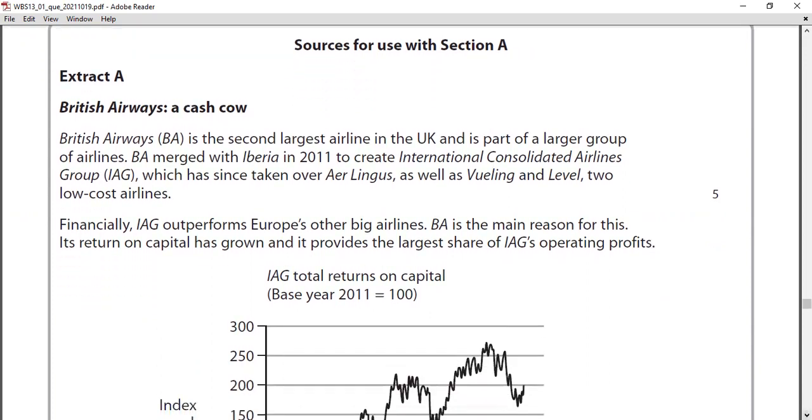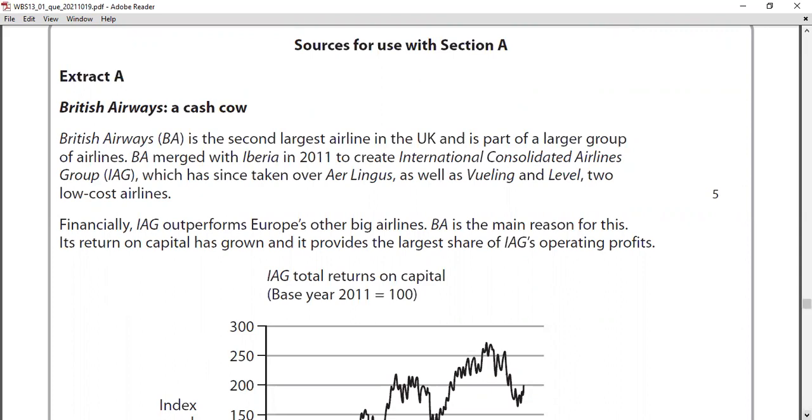British Airways, BA, is the second largest airline in the UK and part of a larger group of airlines. BA merged with Iberia in 2011, creating International Consolidated Airlines Group, IAG, which has since taken over Aer Lingus as well as Vueling and Level, two low-cost airlines.